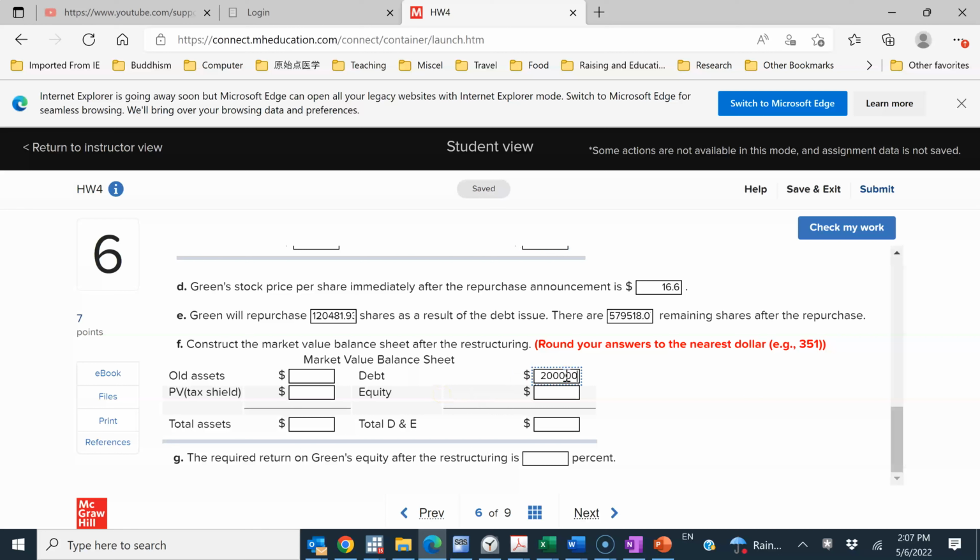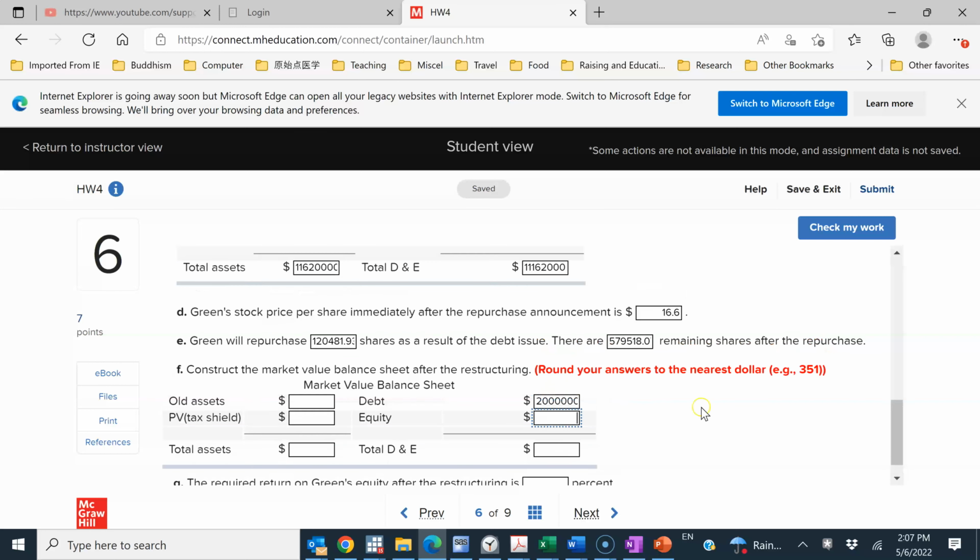That's very easy to do. Just fill in the right-hand side of the balance sheet first. And equity, because the debt will be used to displace a portion of the equity. So with the addition of the debt, equity will decrease by the same amount, basically.